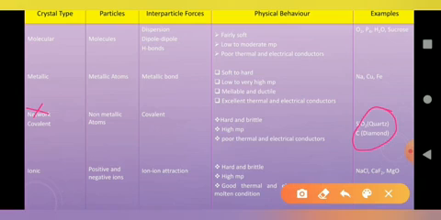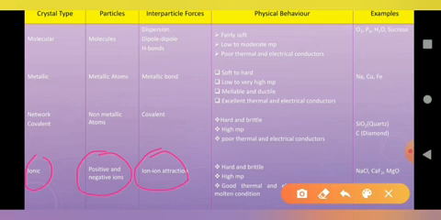The last type of crystalline solid is the ionic crystalline solid, in which the particles are cations and anions, positive and negative ions. Because of the polar nature of the positive and negative ions, inter-ionic attraction is observed. The type of force is the electrostatic force of attraction, or ionic interaction. These solids are hard compared to molecular and metallic solids, but soft compared to network covalent compounds, and they show a high melting point.